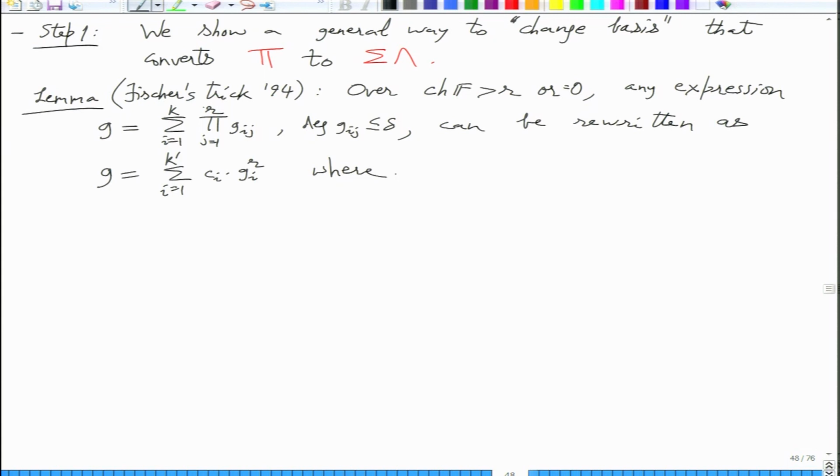Okay, so we are replacing each of these products by a sum of powers, and then we are taking the sum. So ultimately G can be expressed as a sum of powers.